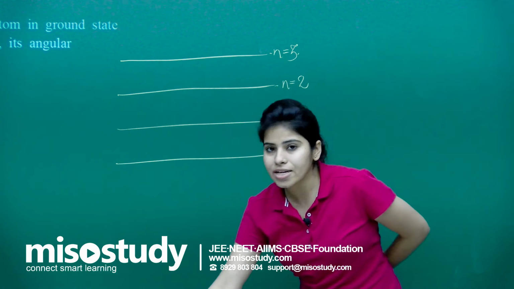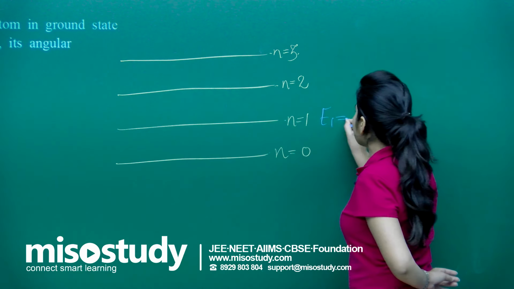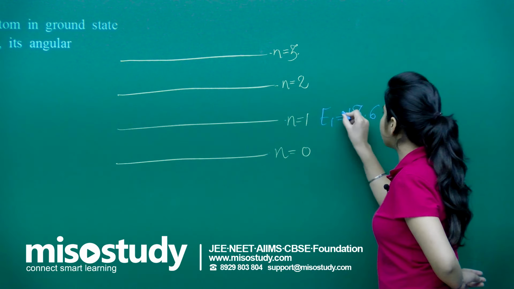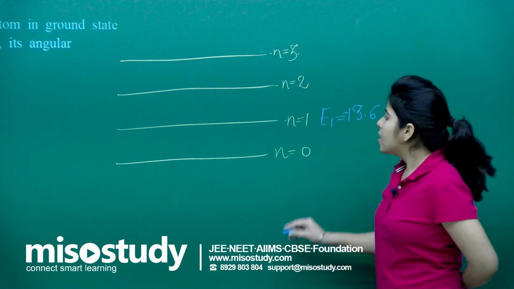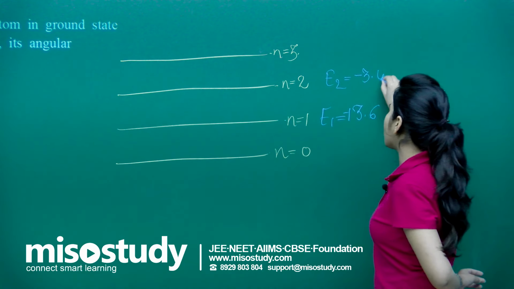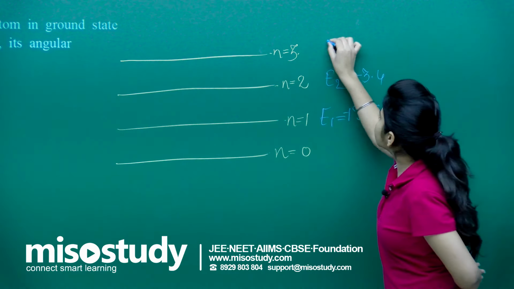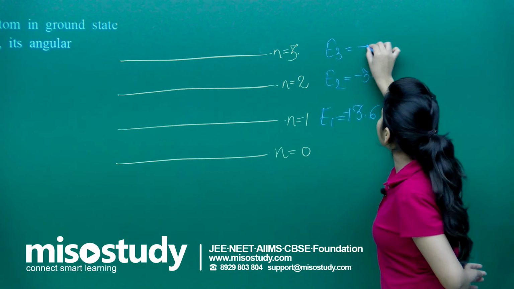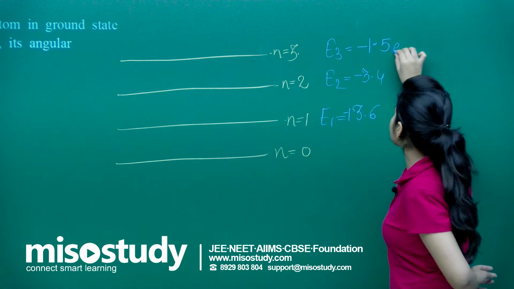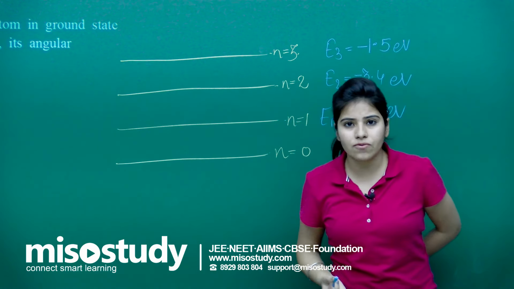You know that in the energy levels, this E1 equals minus 13.6, this E2 is about minus 3.4, and this E3 is nothing but minus 1.5 electron volt. I am talking about approximate values.